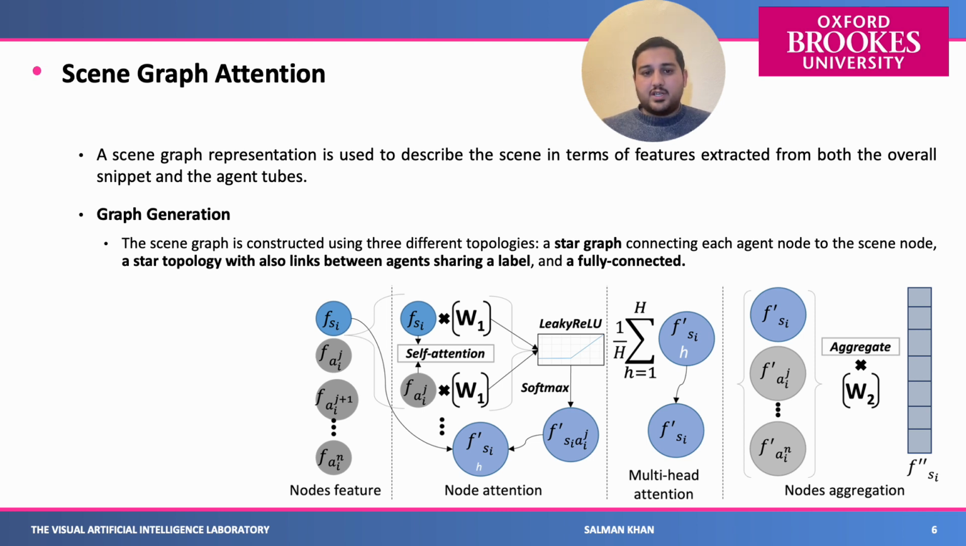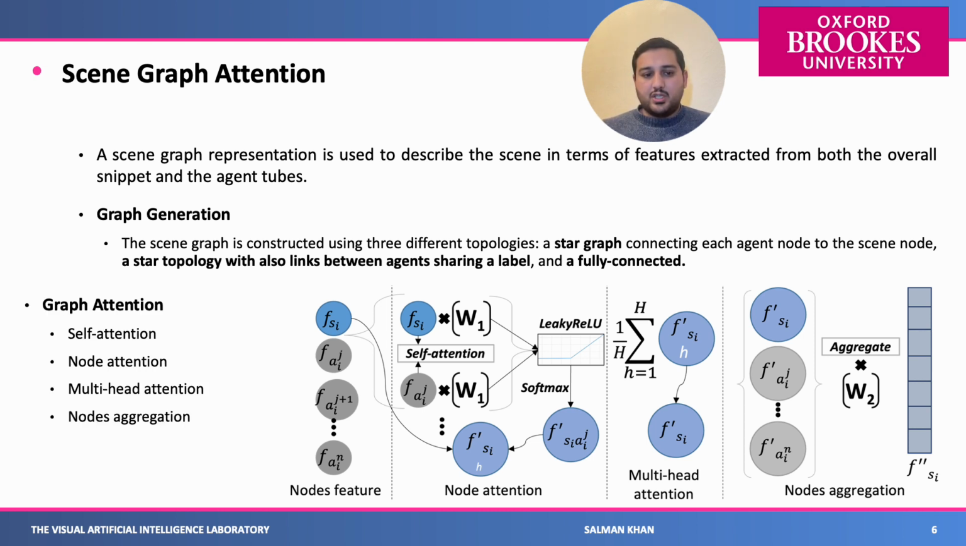After the scene graph generation, we use a scene graph attention method for finding the attention, or the importance, of each of the nodes over its neighbors. To do this, we adopt a scene graph attention network, in which we first linearly transform the features using a weight matrix and apply self-attention.